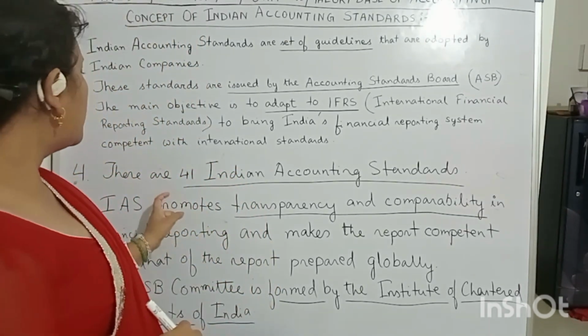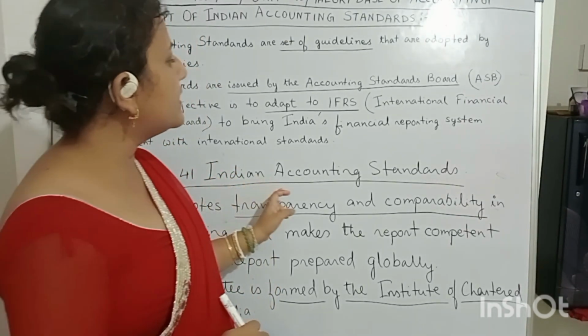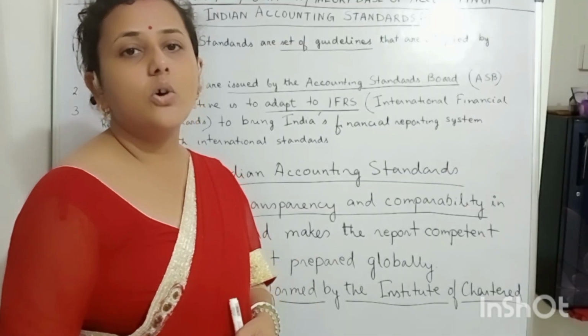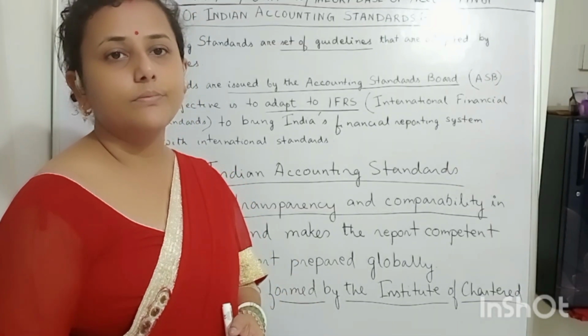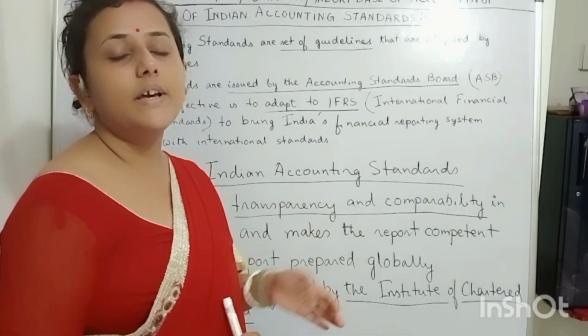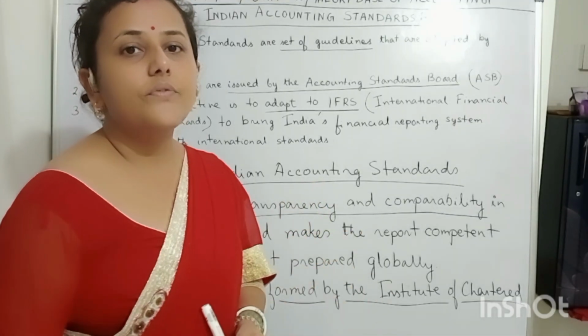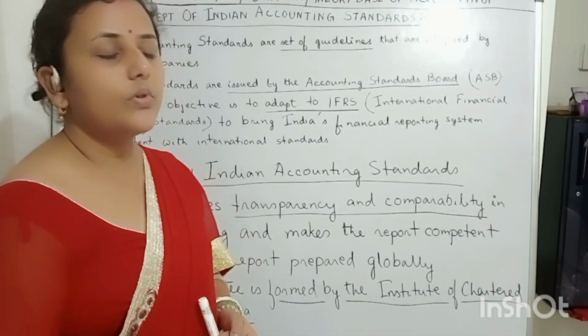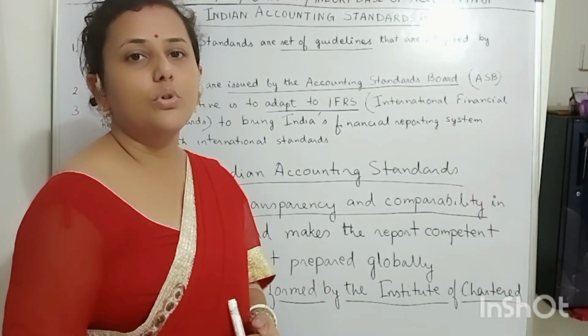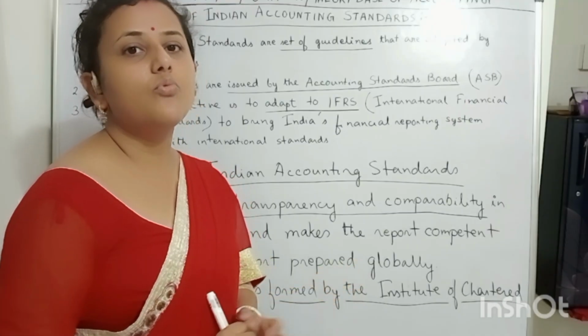Then what is the fourth point? There are 41 Indian accounting standards. The total number of Indian accounting standards is 41. These 41 standards are followed by the accountants to prepare the financial reports. You can check out the accounting standards in your book. Nicely given one by one.